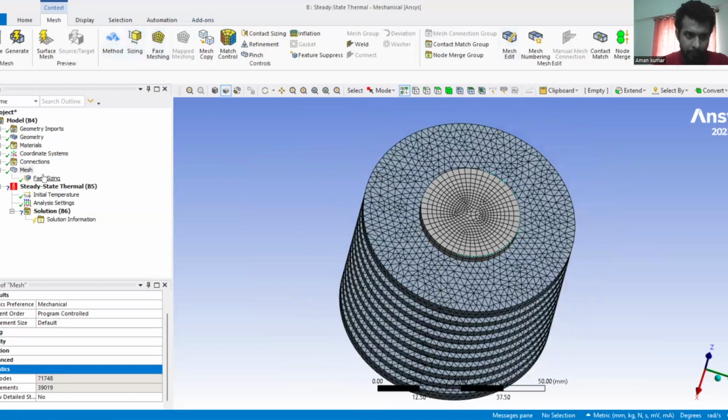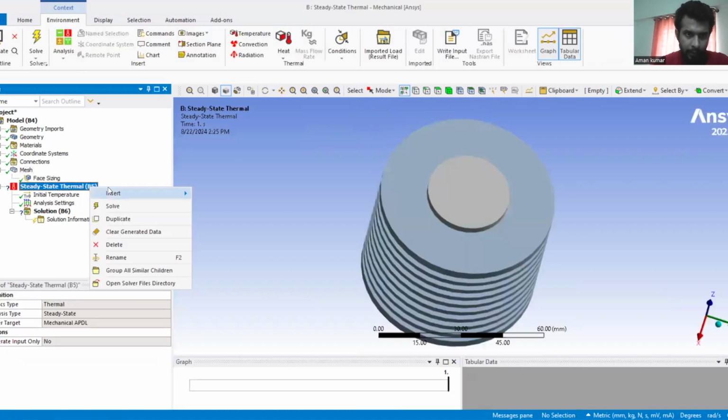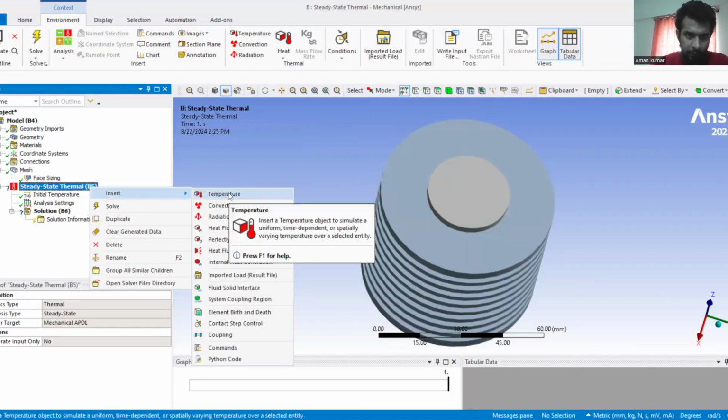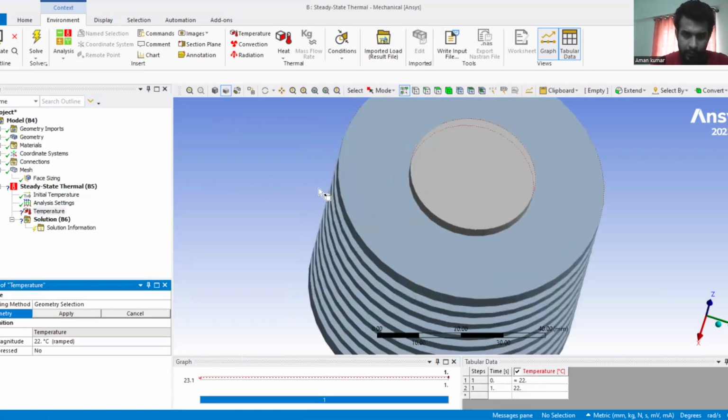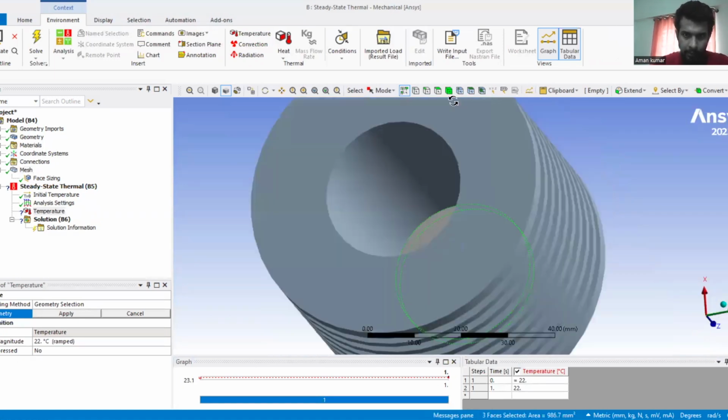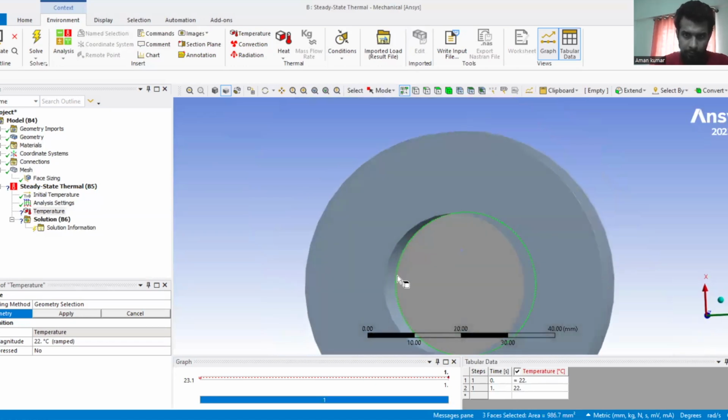This is the fourth step of the problem. Now we'll go for the steady state thermal. In that, go to insert, and there we'll go for the temperature. We select the faces on which we have to apply the temperature. So we are applying the temperature on this face as well as this face, and the inner surface also.